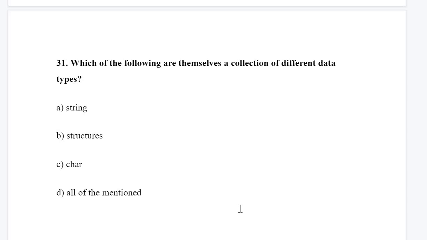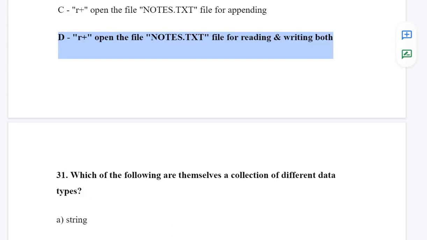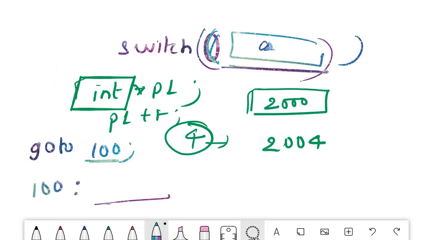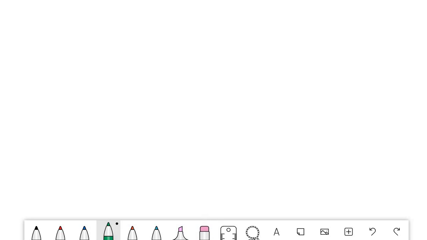So which of the following are themselves a collection of different data types? Okay, so string, no, it is a collection of characters. Char, it is a character. Structure, yes. If you see the syntax of a structure, you will know this. For example, let me explain this.